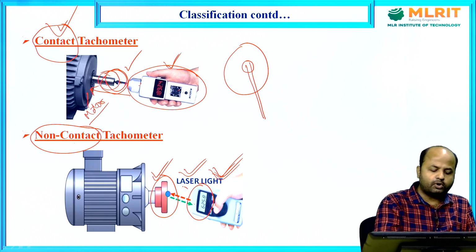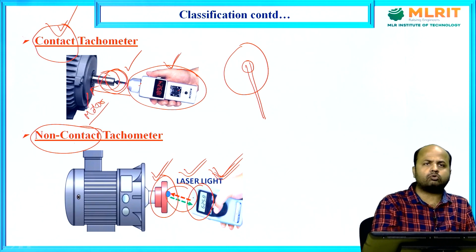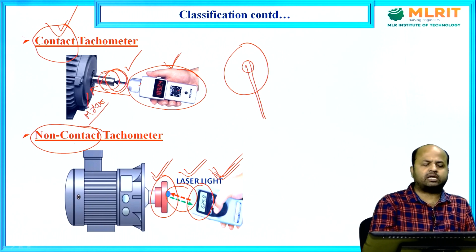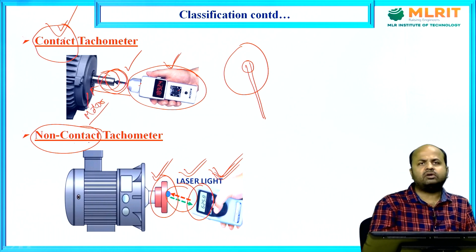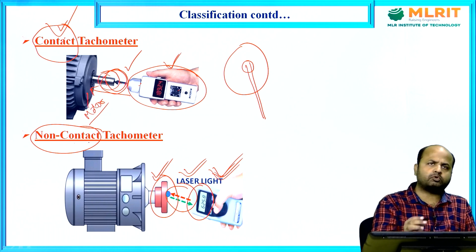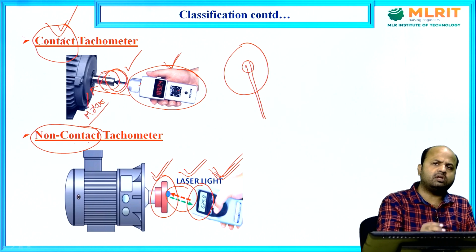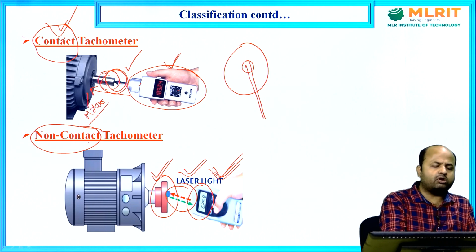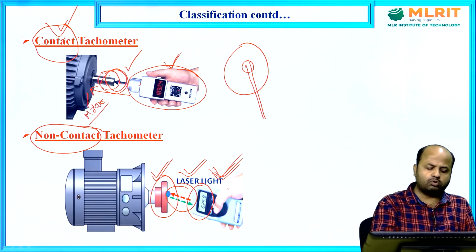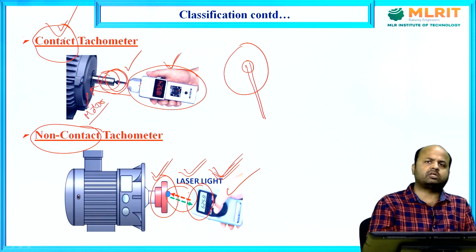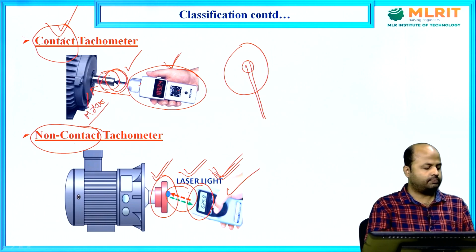By the help of laser light, it will automatically measure the speed of your rotating device. So this is the basic difference between contact and non-contact tachometer. Contact means I have to make contact of the tachometer with the rotating device. In non-contact, I need not make contact. This is the basic difference.